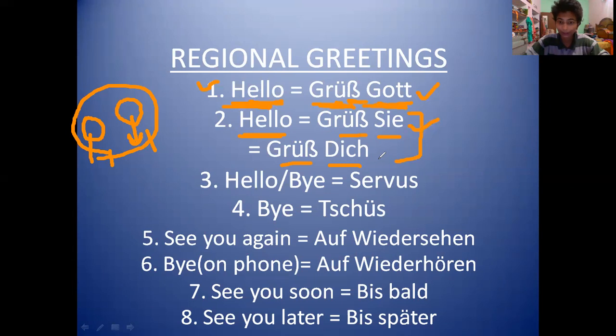Whereas Grüß Dich is used in informal situations, like amongst friends. Okay. And with the people you know very well, who are your neighbors and in your family, you will be using Grüß Dich. What you need to remember that Grüß Sie, because why we are saying it Z? Because S has the sound of Z. Okay, so this is Grüß Sie. Grüß Sie is used in formal situations. Grüß Dich is used in informal situations. Okay.